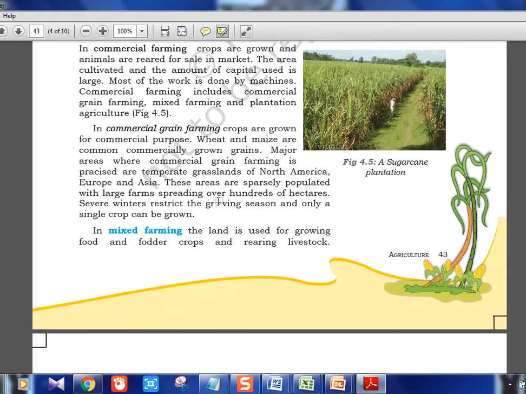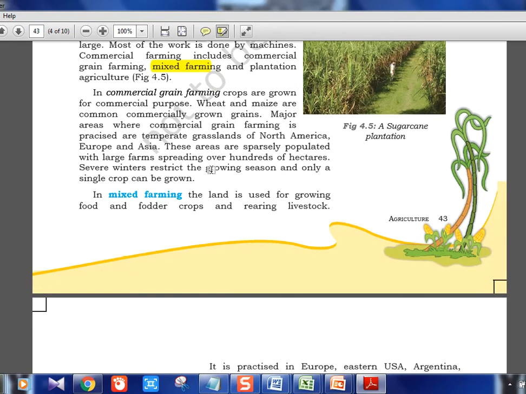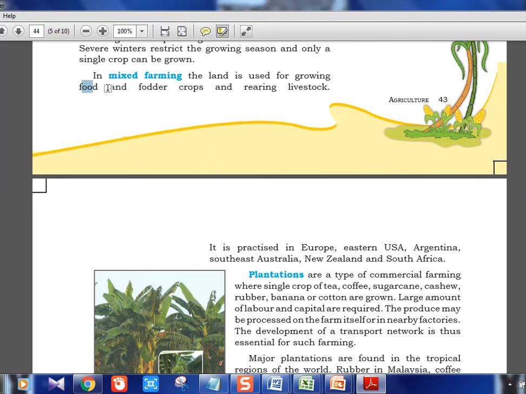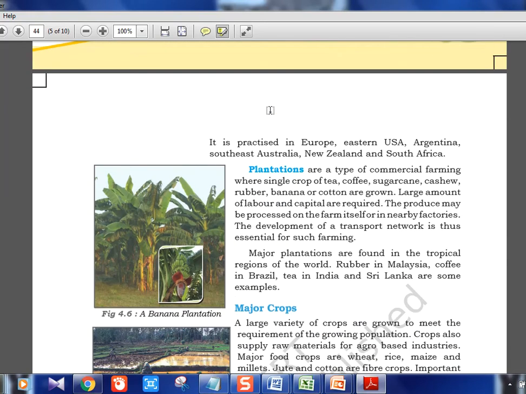So commercial farming, mixed farming, plantation agriculture, we'll see each of these things in pictures also. Mixed farming, the land is used for growing food and fodder crops. Okay, food is for humans and fodder is for animals. Okay, so both is there in mixed farming. It's practiced in Europe, Eastern USA, Argentina, South Australia. So if you see, these are most of the places where the temperate grasslands are there, where the nutritious grass will be there. We have learned I think savanna was a tropical grassland. Other than savanna, veld in Africa is temperate grassland. Then prairies is there in North America, pampas is there in South America, downs is there in Australia.